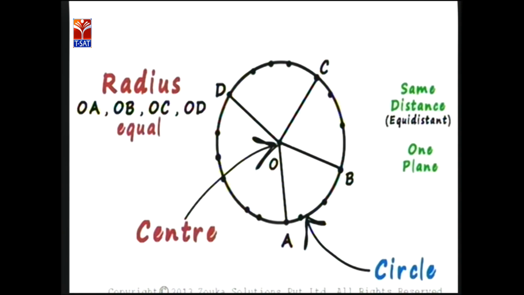Then only we take OA equals OB equals OC equals R. Did you get it? Radius means the distance between the center of the circle and any point on the circle.